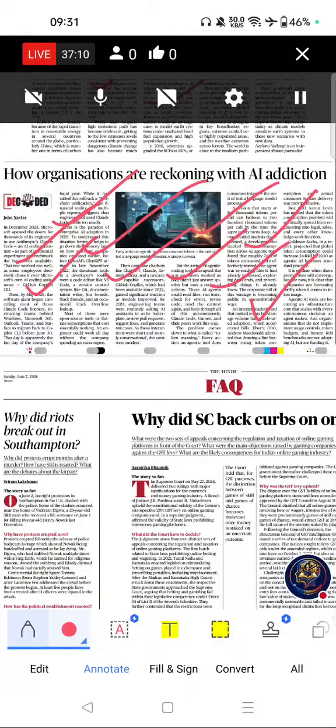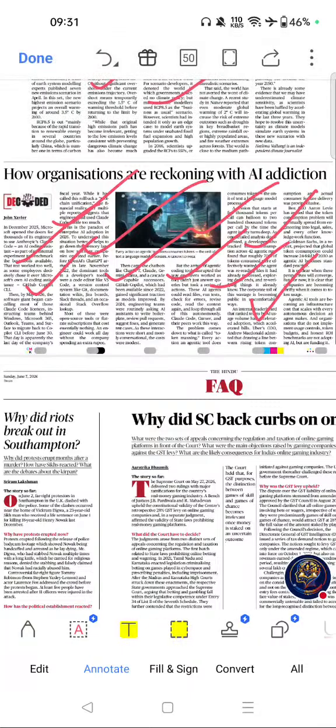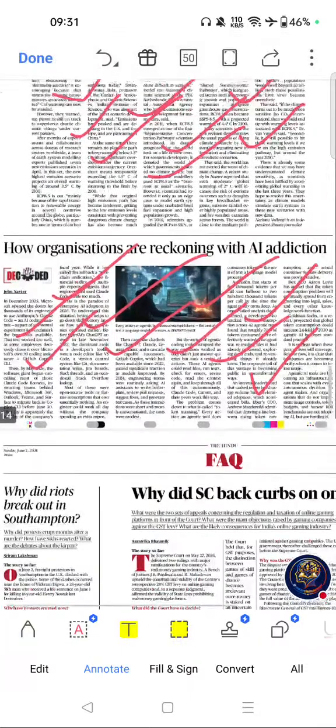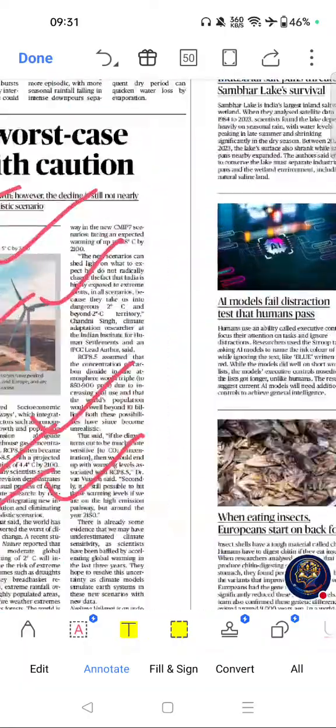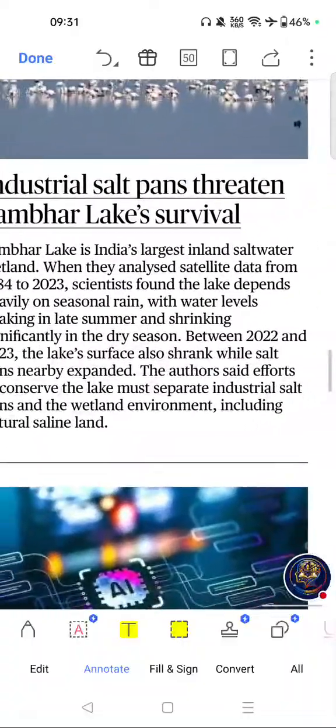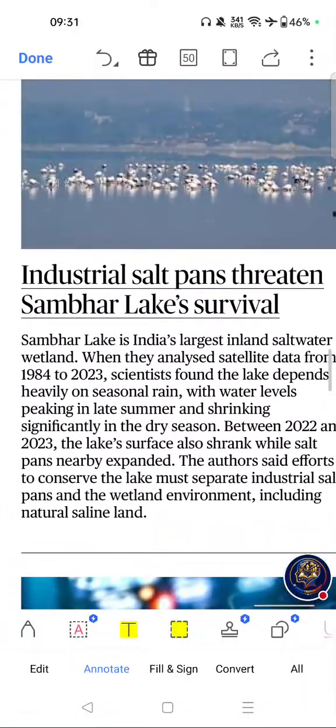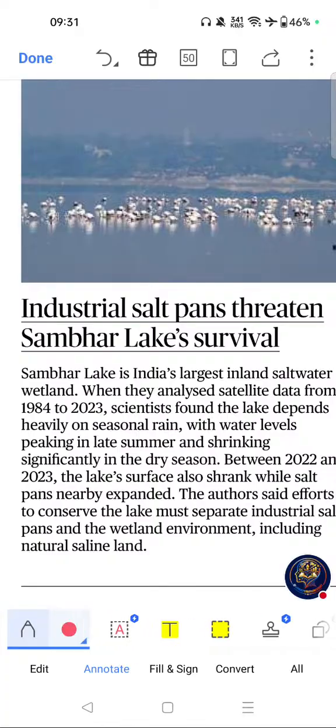Move on to the next important article of this page. Industrial salt pans threaten Sambar Lake survival.